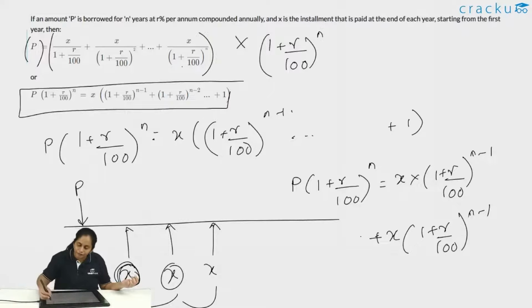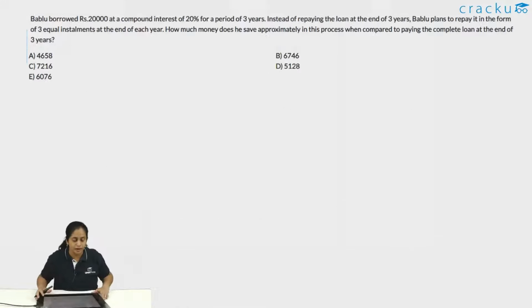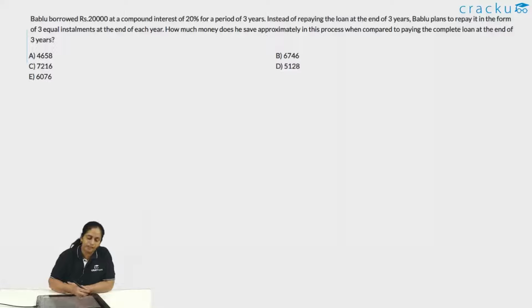So consider the first question. Bablu borrowed 20,000 at a compound interest of 20% for a period of 3 years. Instead of repaying the loan at the end of 3 years, Bablu plans to repay it in the form of 3 equal installments at the end of each year. How much money does he save approximately in this process when compared to paying the complete loan at the end of 3 years?